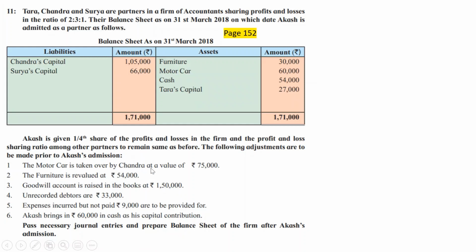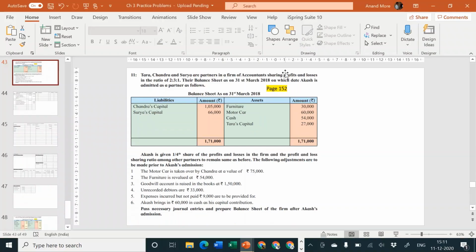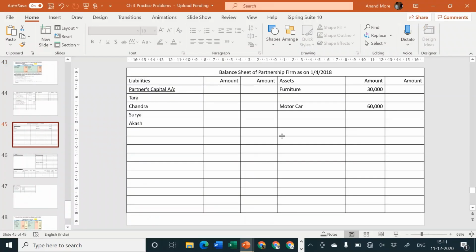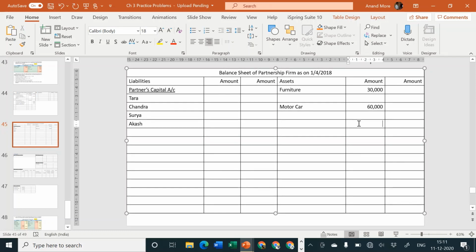Motor car is taken over by Chandra at a value of rupees 75,000. So first thing, motor car should be made at rupees 75,000. Currently the value of motor car is 60. It should be converted into 75. So I'll go back to my balance sheet and write here 75,000 in the inner column. Why not outer column? Because they have told us that motor car is going to be taken over by one of the partners. So motor car appreciation is rupees 15,000.